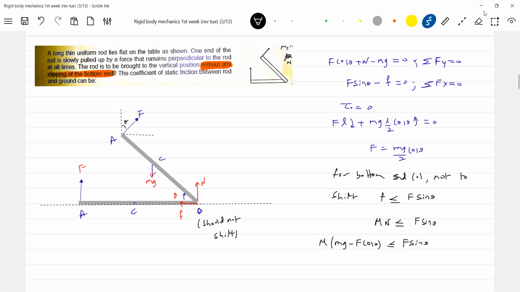F we have as mg cos theta by 2. I think I'll go for one more step here. N I can write as mg minus F cos theta. Mg minus F cos theta less than or equal to F sin theta.